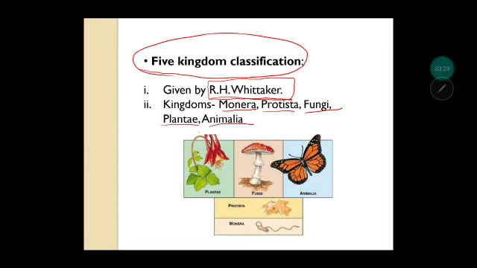So Plantae and Animalia is clear because these two kingdoms were given by Carolus Linnaeus also. Plantae includes plants, Animalia includes animals, Monera mainly includes bacteria. Protista includes unicellular organisms. And the last group is fungi, okay, like mushrooms, yeast. So let us study all these kingdoms, all these broad groups in detail.